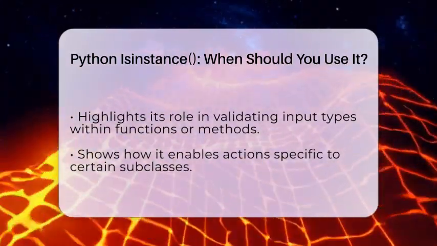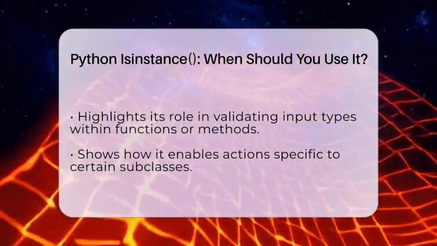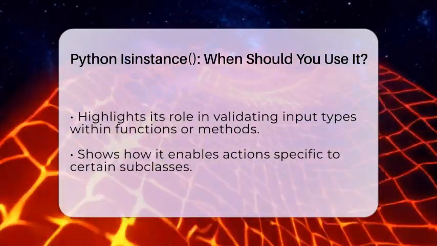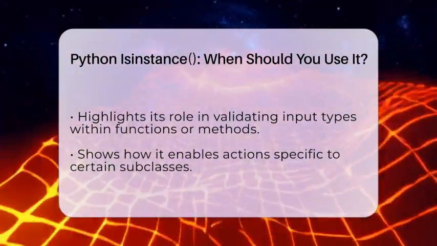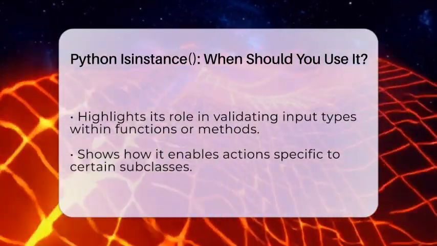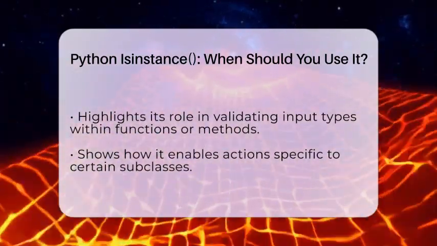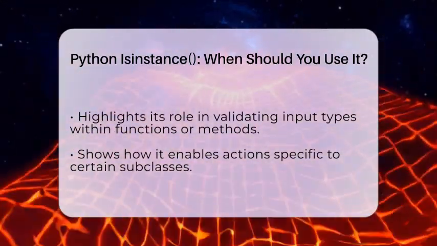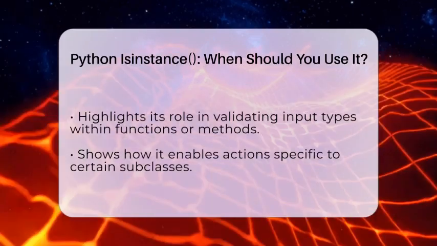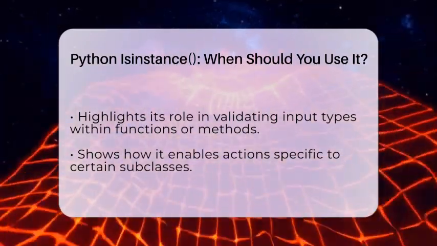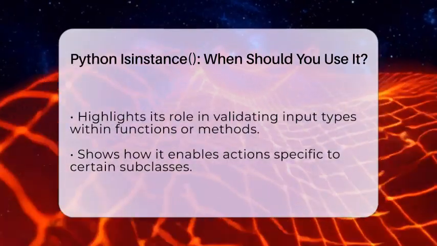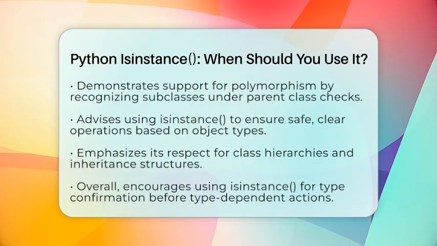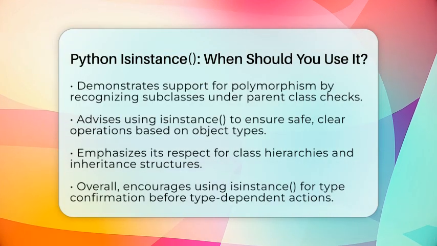In real-world applications, isinstance is great for validating input types in functions or methods. For example, if you write a function that processes lists or strings differently, you can use isinstance to verify the input type before proceeding. It also helps when you want to perform actions only on certain subclasses, like calling a method that only exists in a specific class. Using isinstance also supports polymorphism, which means you can write code that works with a parent class but still recognizes the specific subclass. This allows your program to be more adaptable and organized.